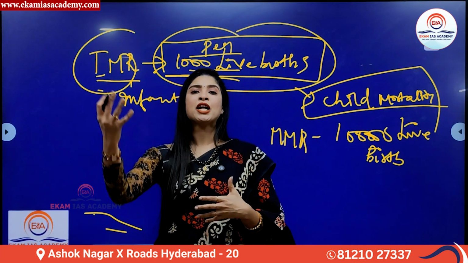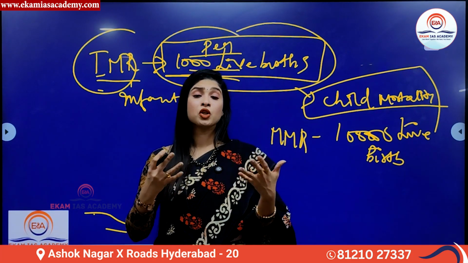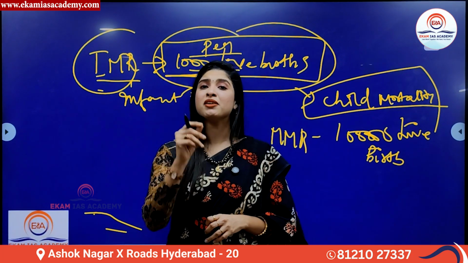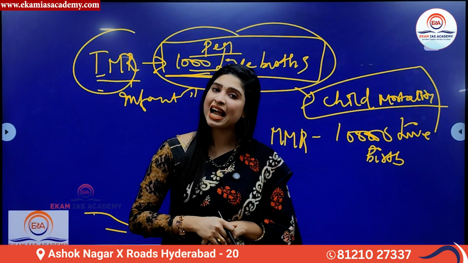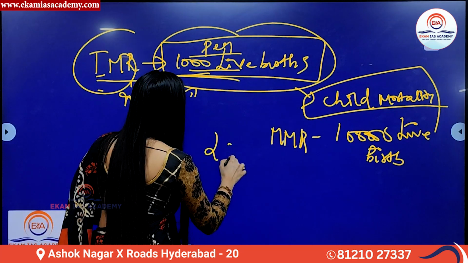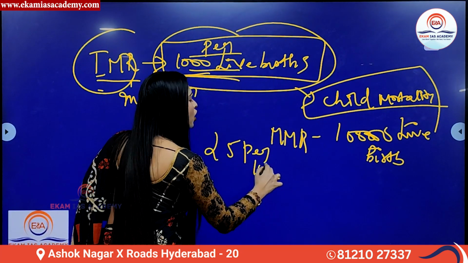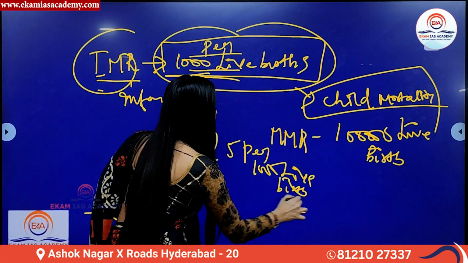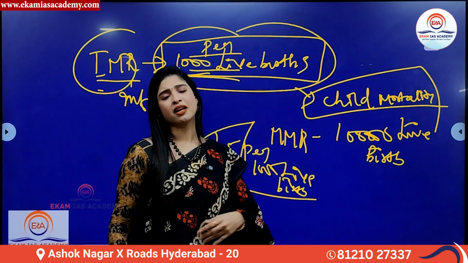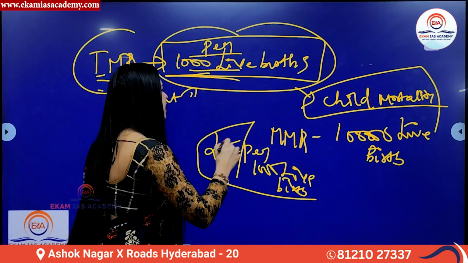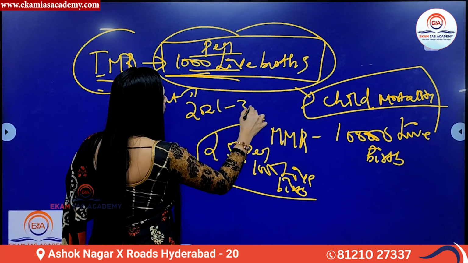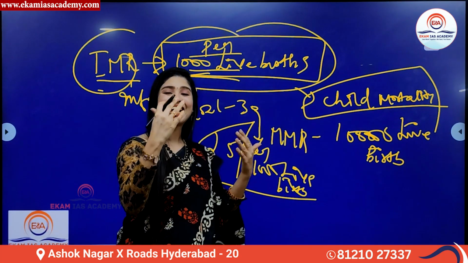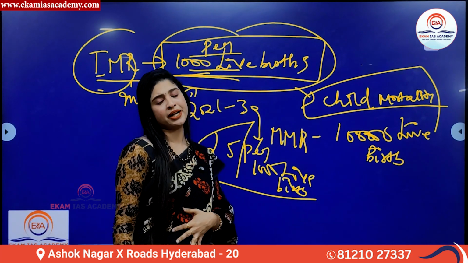If you see, compared to previous year data, as per the recent 2023-24 data, the infant mortality rate for India stands at 25 per 1,000 live births, which means that out of 1,000 live births, 25 infant deaths are happening. Previously, in 2021 and so on, it was 30 per 1,000 live births. Slowly and gradually, it has been showing a declining trend.